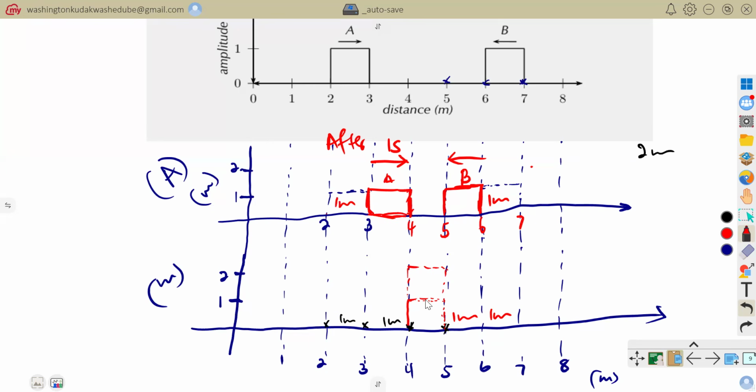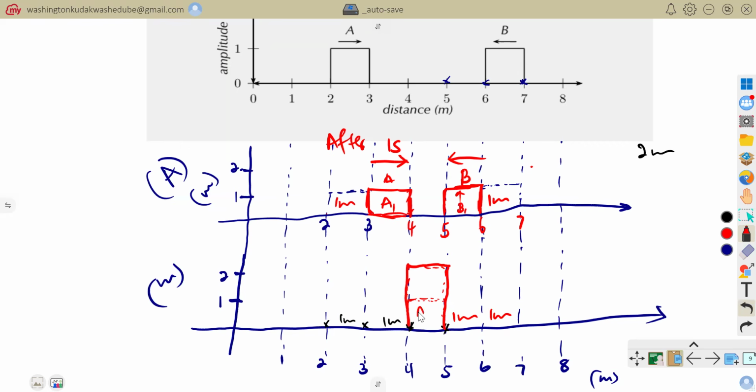So these two will now interact in between 4 and 5 meters. So that is where we are going to have a constructive interference, because these two are having a crest and a crest. So we are going to sum this amplitude of B, let's say B1, and this amplitude of A, A1.